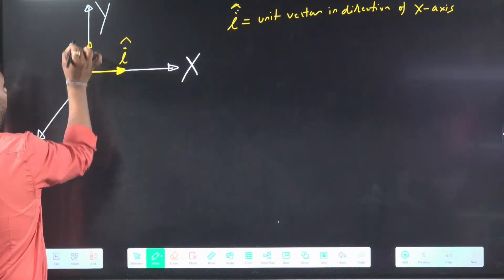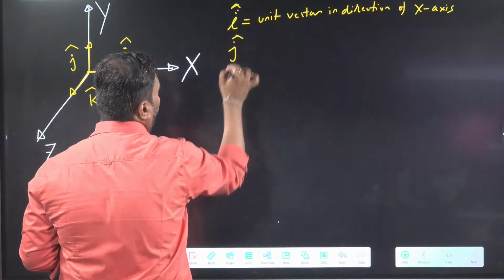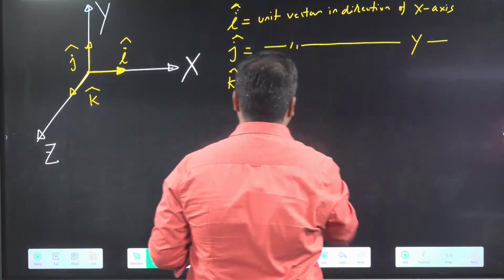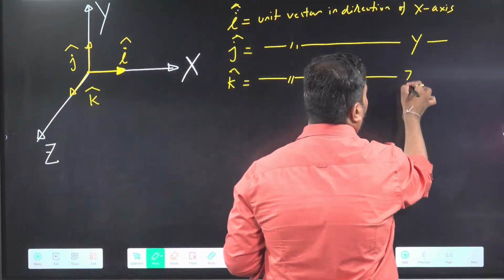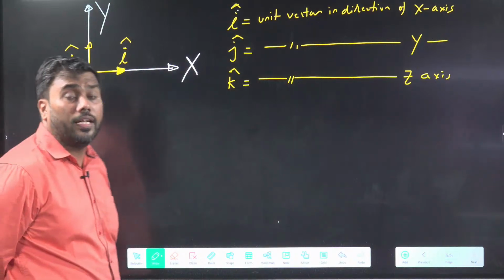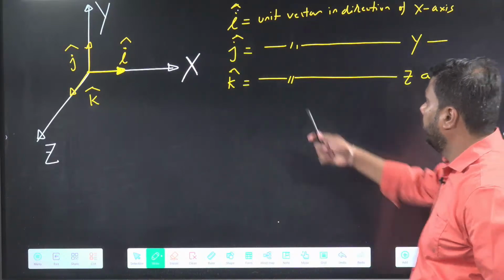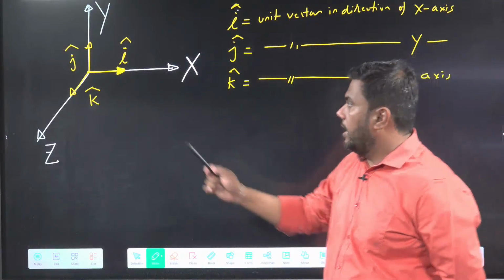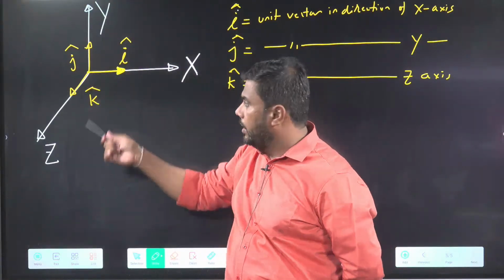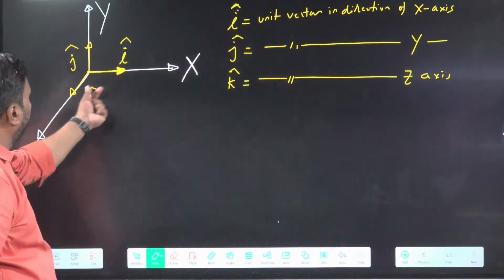Similarly, unit vector in the direction of y-axis and unit vector in the direction of z-axis are called j cap and k cap respectively. J cap is unit vector in direction of y-axis and k cap is unit vector in direction of z-axis. So I cap, j cap, k cap are the unit vectors. Their magnitude is 1. They are special unit vectors. I cap is along x-axis, j cap along y-axis, k cap along z-axis. Is this point clear? These 3 vectors.